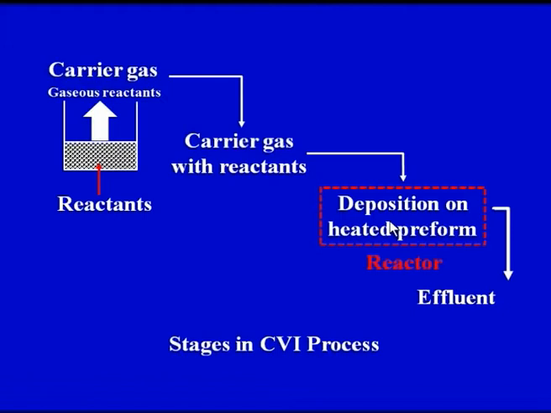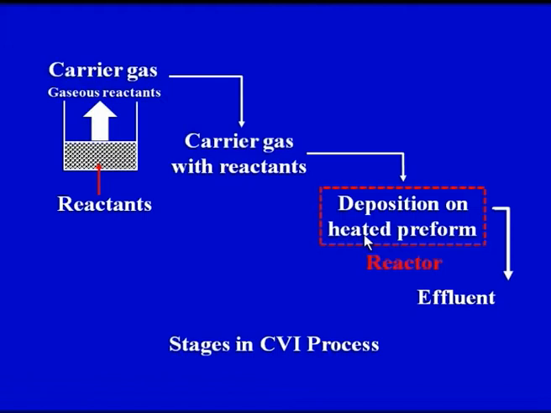So, again just to revise what we have seen in this particular slide, because these are the various stages in the CVI process, we will also try to understand the basic construction of a reactor, because in this particular slide we have just depicted the reactor with this red dotted chamber, but we will see what is there inside the reactor. In this particular case, suppose the gas is flowing on its own, but we can force the gas through the porous structure so that we are able to reduce the total time of solid deposition.